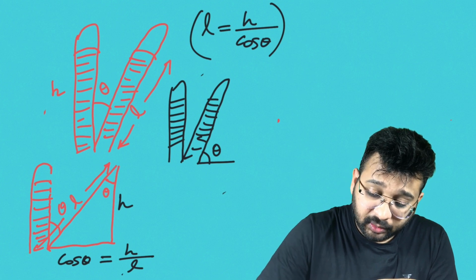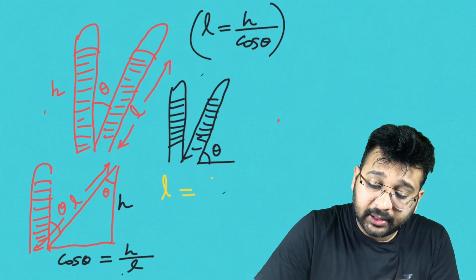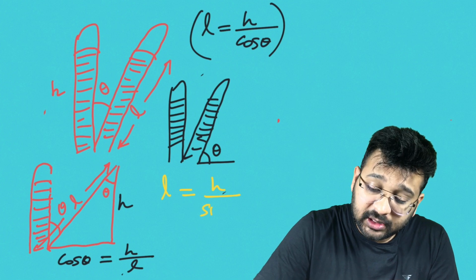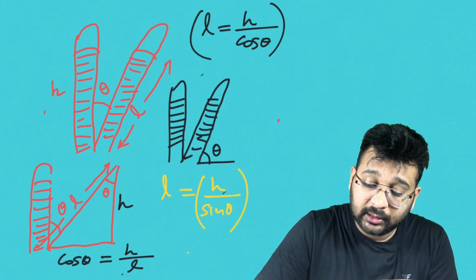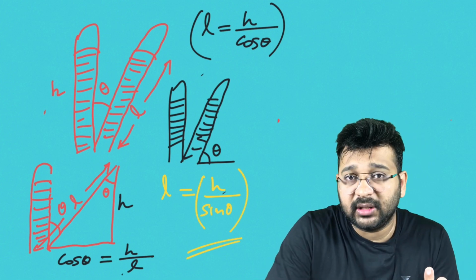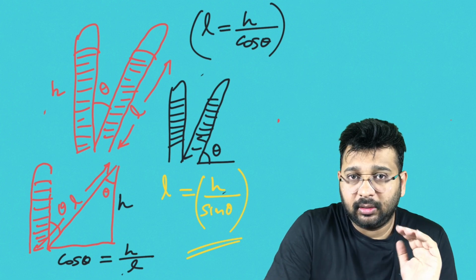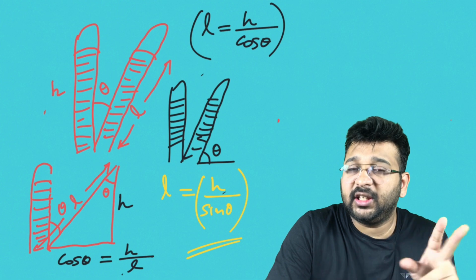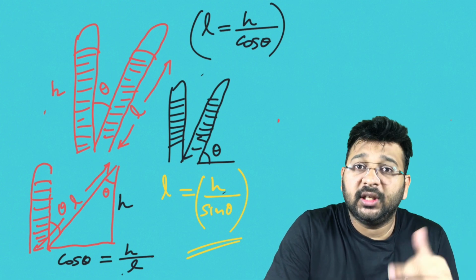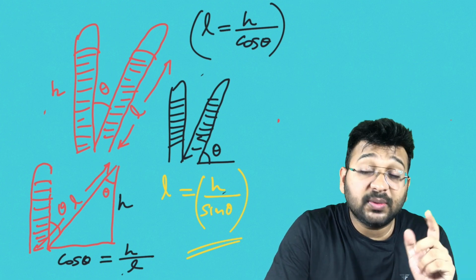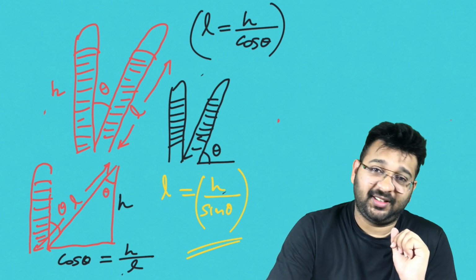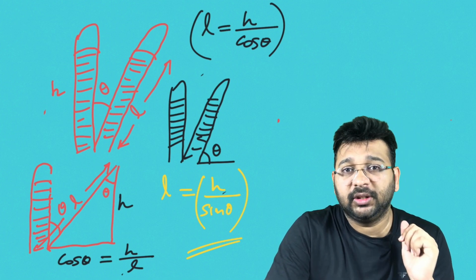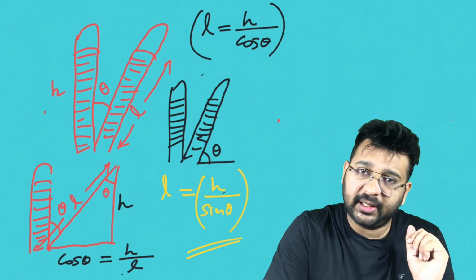Very important thing: the new reading is L, but it is not H by cos theta, it is H by sin theta. So the question may come in two different ways. Never learn by heart, or if you do, you have to find the condition. If theta is with respect to vertical, it is H by cos theta. If theta is with respect to horizontal, it is H by sin theta. That's the most important thing to keep in mind.